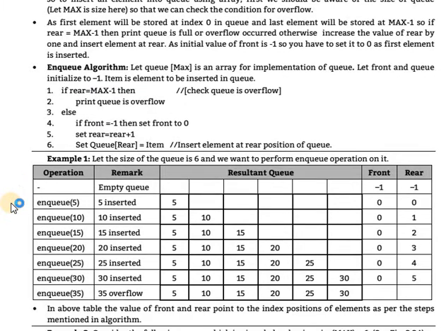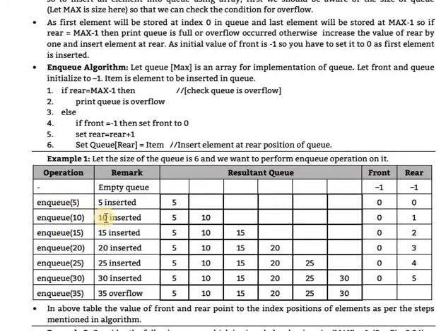In this example, let the size of the queue be 6, and we want to perform the enqueue operation on it. First of all, the queue is empty, so front is equal to -1 and rear is also -1. Enqueue 5 means 5 will be inserted. This example is important because in a question paper you may be asked how to enqueue and dequeue the elements on a queue, and you show it diagrammatically.